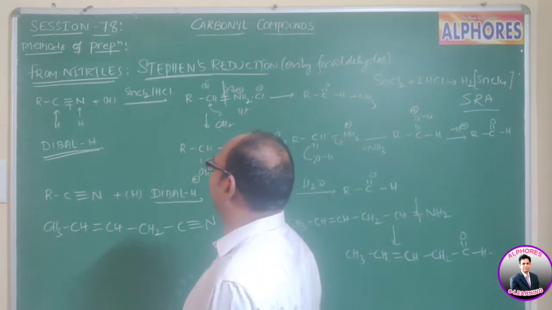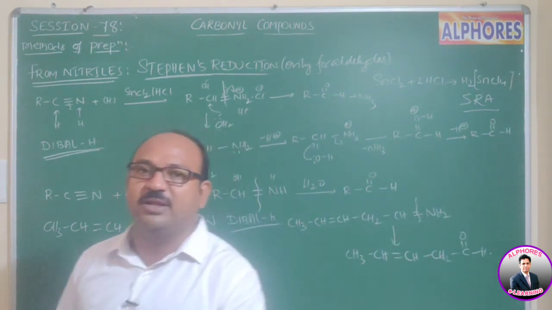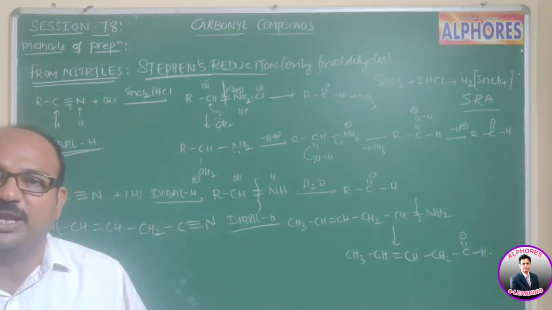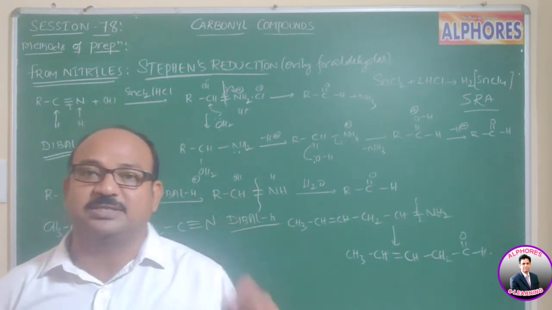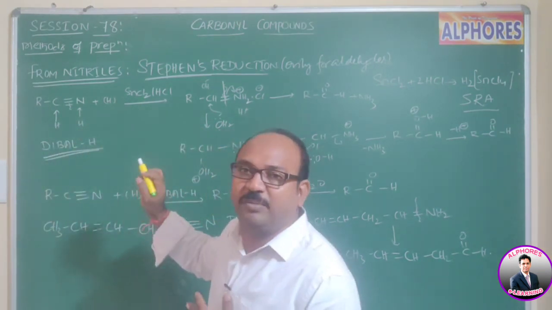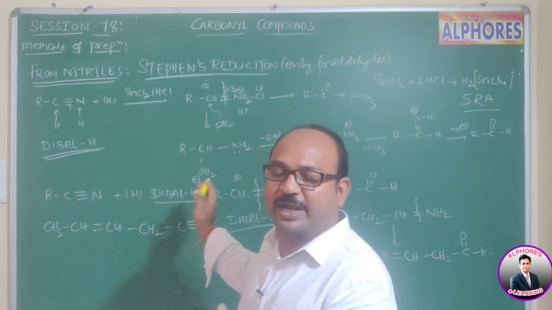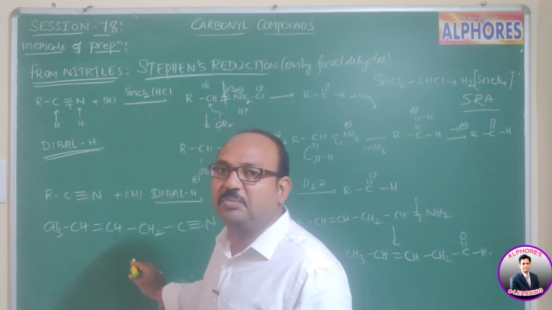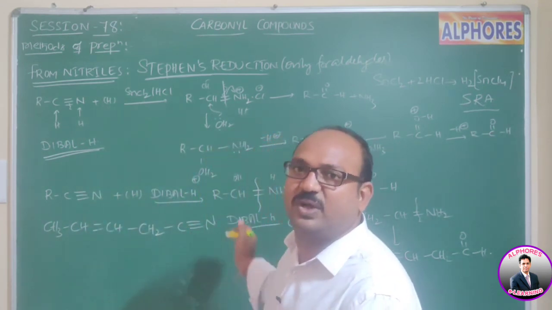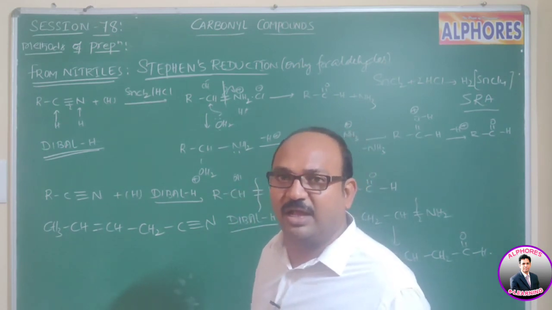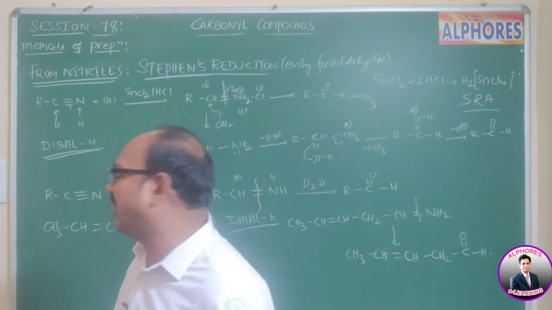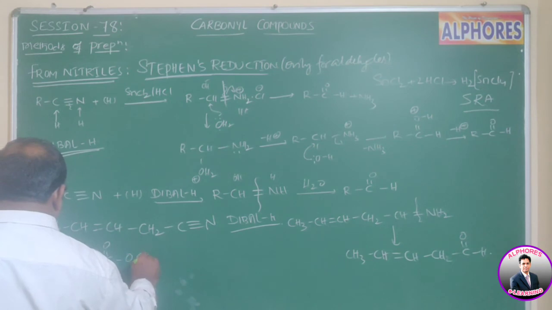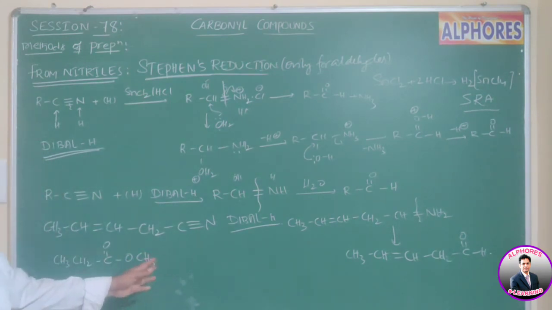Just now we discussed this DIBAL-H, diisobutyl aluminum hydride, and from that we can prepare aldehydes. Even from esters, I am repeating once again: not only from nitriles with DIBAL-H are you getting aldehydes, not only from unsaturated nitriles are we getting unsaturated aldehydes, but also if you are using carboxylic acid esters, say CH3, CH2, C double bond O, OCH3, methyl propanoate.